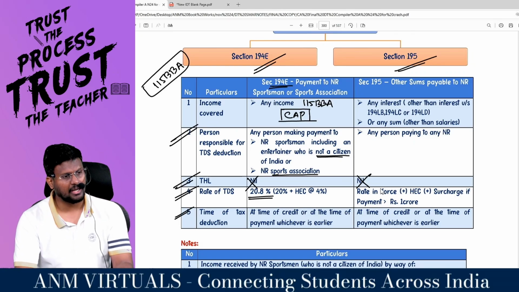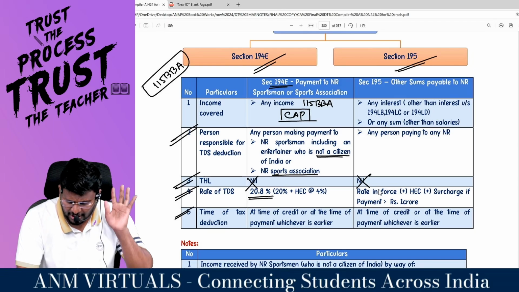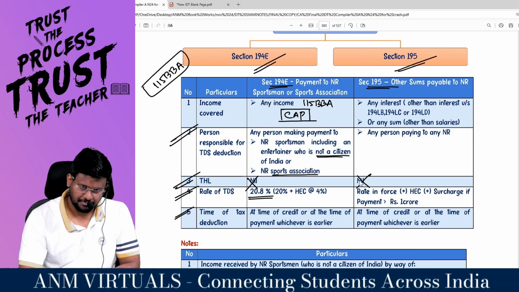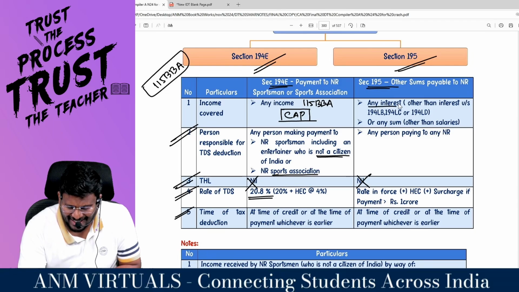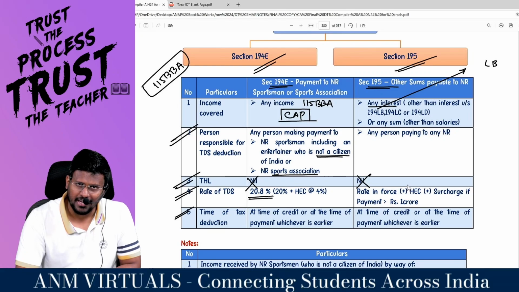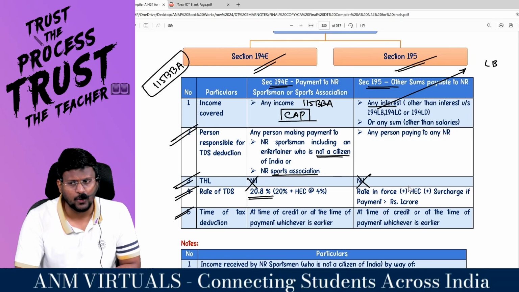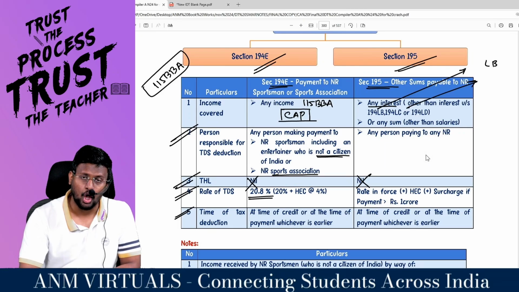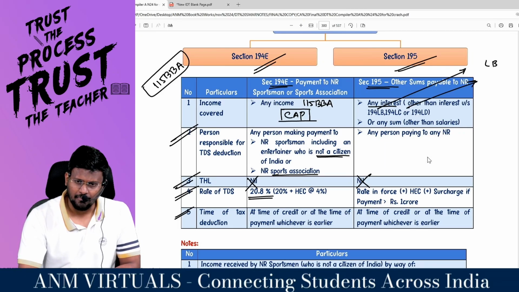Sir, 195 is a specific section applicable to non-residents, where you are paying any interest other than 194LB interest. LB stands for long bridge, because that interest will be taxable at a concessional rate of 5% under 115A. Any interest covered under LC, long credit, such income will be taxable at a concessional rate of 5% under 115A.